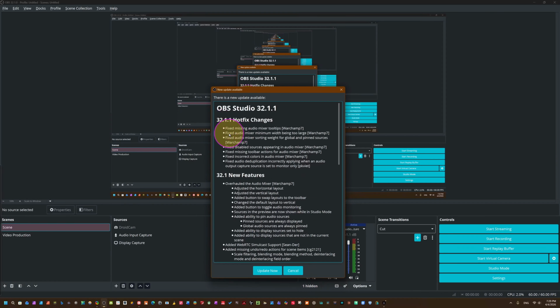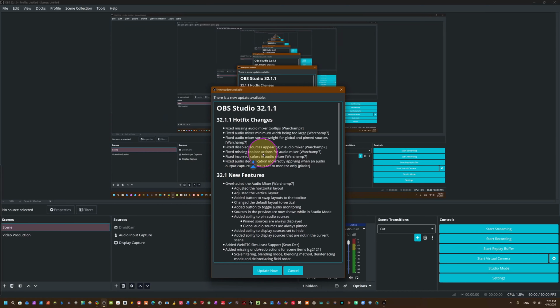Now let's read. Fixed missing audio mixer tooltips. Fixed audio mixer minimum width being too large. Fixed audio mixer sorting weight for global and pinned sources. Fixed disabled sources appearing in audio mixer. Fixed missing toolbar action for audio mixer. Fixed incorrect colors in audio mixer. Fixed audio deduplication incorrectly applying when an audio output capture source is set to monitor only.